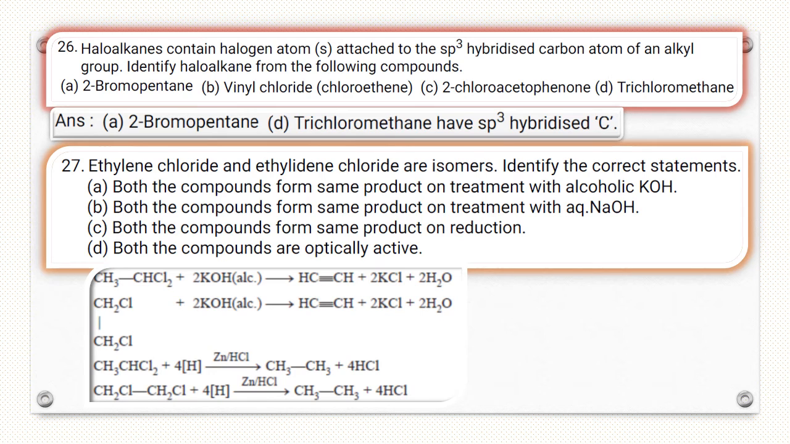Second, both compounds form the same product on treatment with aqueous NaOH. This is wrong. With aqueous NaOH, the first compound, CH3CHCl2, forms an aldehyde, and the other forms a vicinal dialcohol. Both compounds form the same product on reduction. On reduction, both compounds form the same product. Both compounds are optically active. This is wrong. Both compounds are optically inactive. So the answer for 27 is A and C.